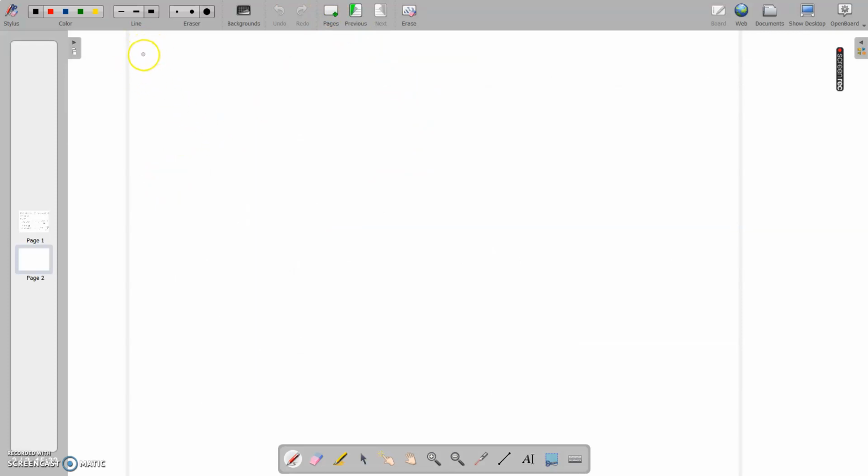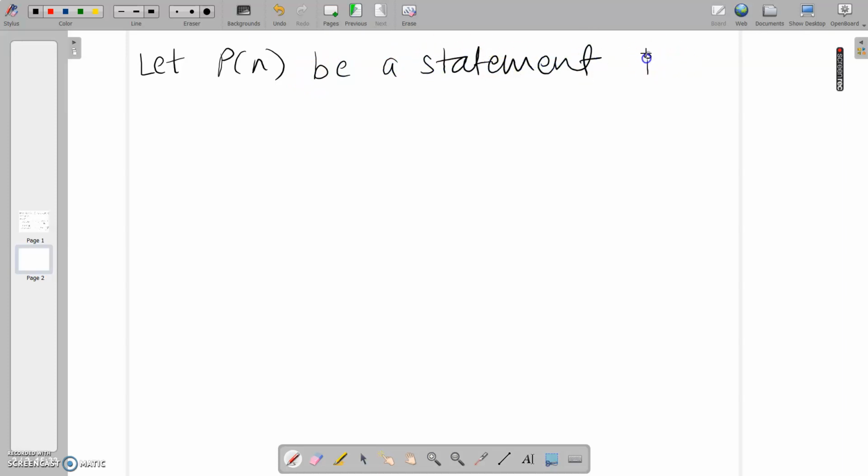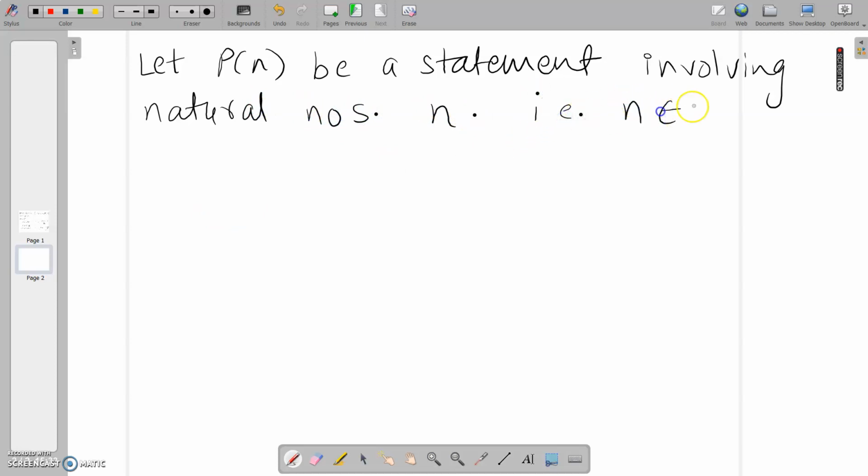The very first step is, first of all, I am denoting my statement which is to be proved by Pn. Let Pn be a statement involving a natural number n, that is, n belongs to the set of natural numbers.